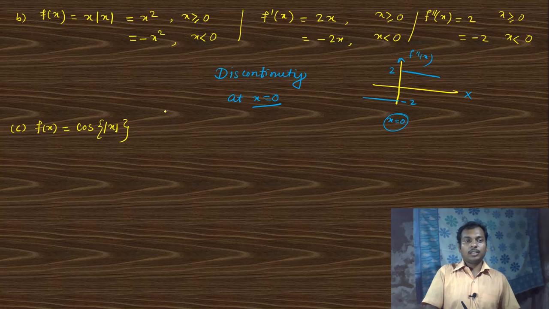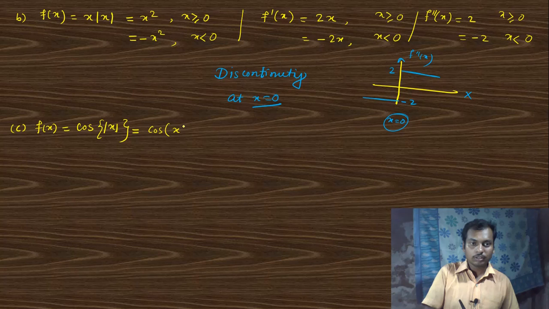Since this is an MCQ question, you get the answer as option B, but I want to check whether options C or D are false. So this is cos x for x greater than or equal to 0, and cos of minus x for x less than 0, right?